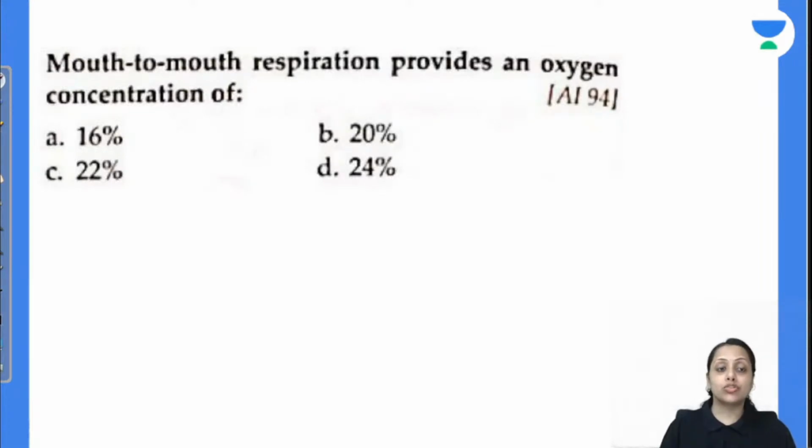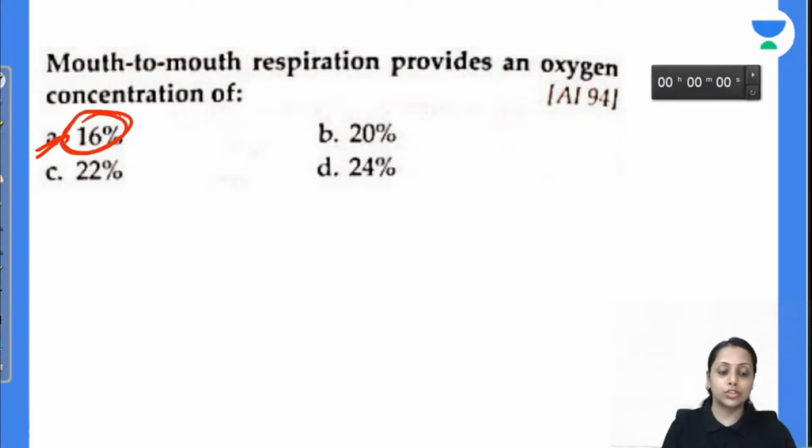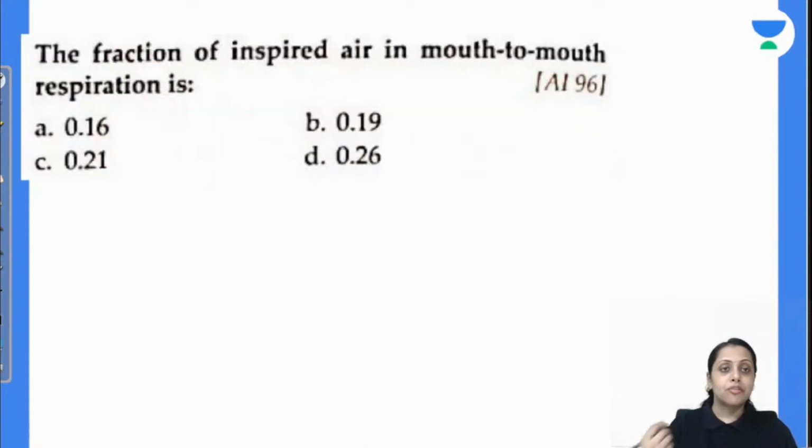Coming to the next question: in mouth-to-mouth respiration, we provide an oxygen concentration of... we are providing 16% oxygen. Our expired air consists of 16% oxygen. So the answer is 16%. Is this clear with everybody? Moving to the next question: fraction of inspired air in mouth-to-mouth respiration is 0.16, 0.19, 0.21 or 0.26.